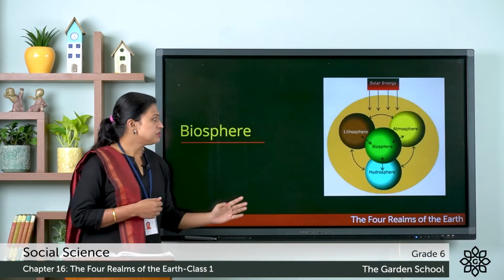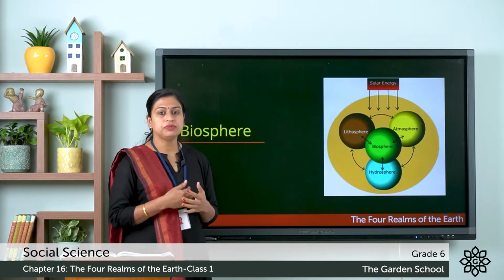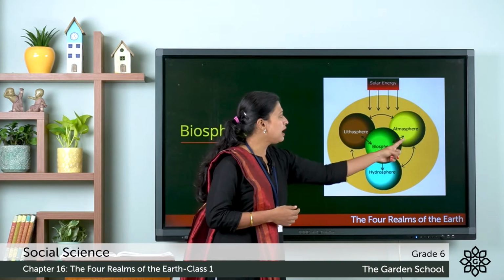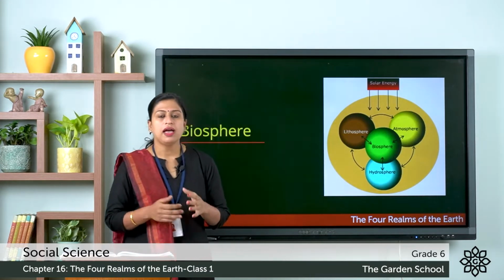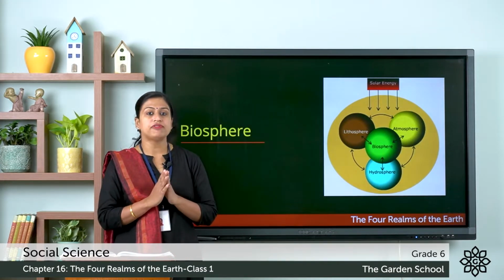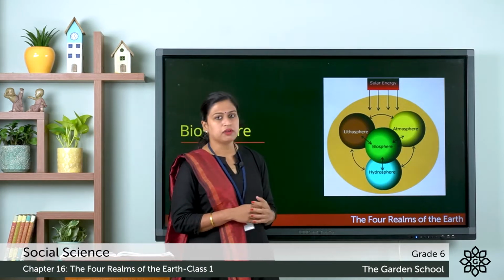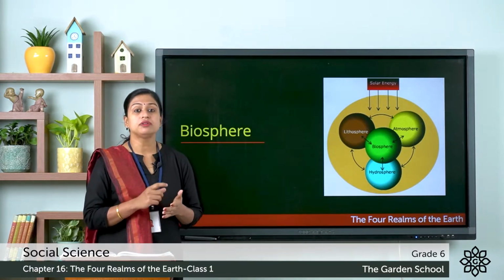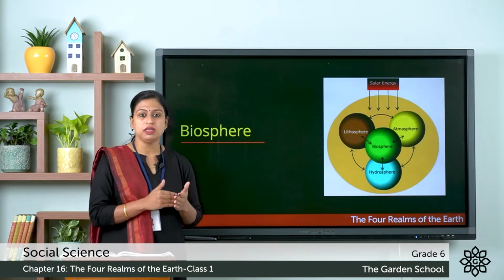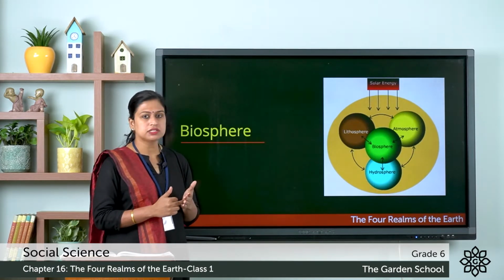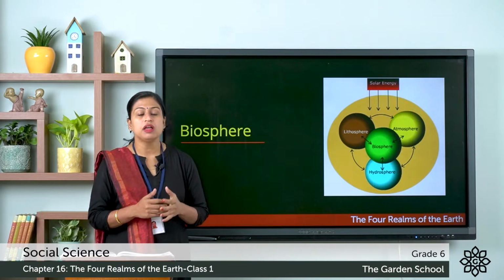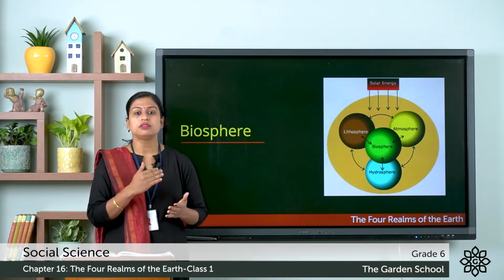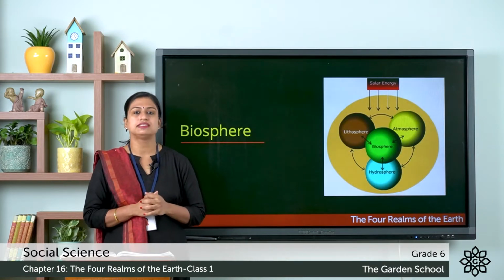Now, as you can see here in this figure, the three realms, that is lithosphere, hydrosphere and atmosphere, and all the living beings are found in the biosphere. So we can define biosphere as a narrow zone of contact between lithosphere, hydrosphere and atmosphere where living beings are found. So this was about the three realms of the Earth's surface.